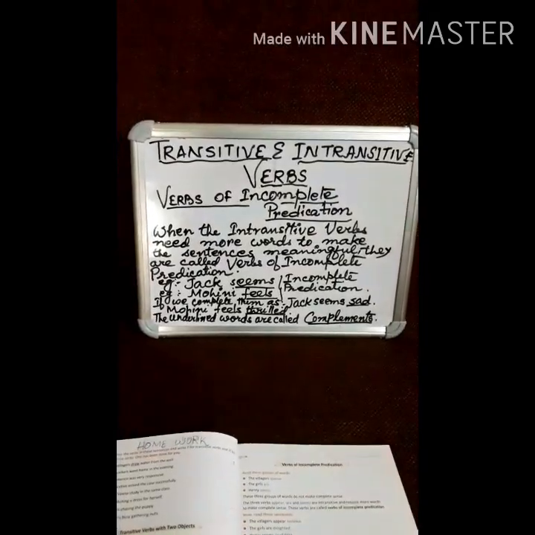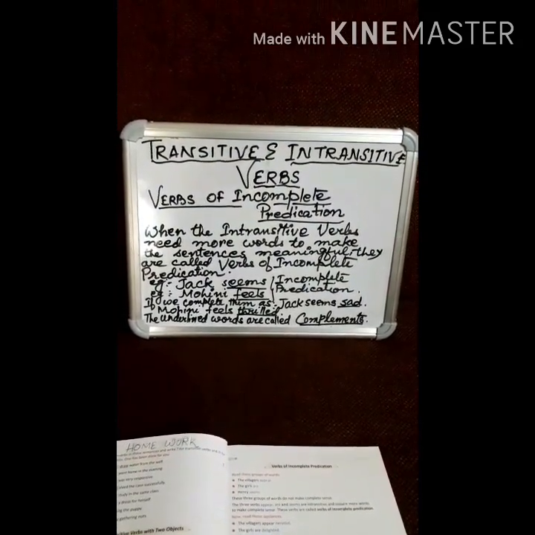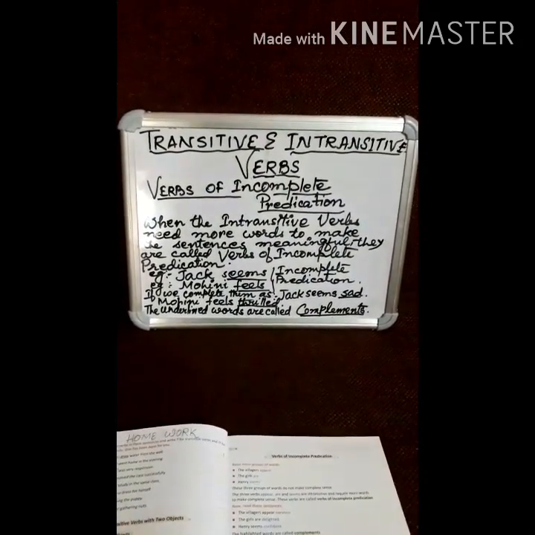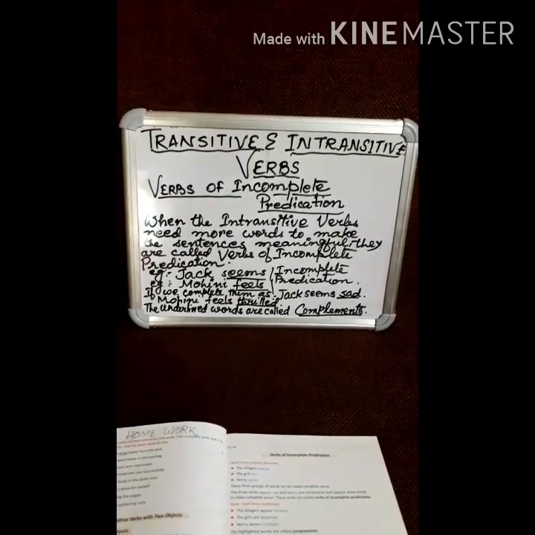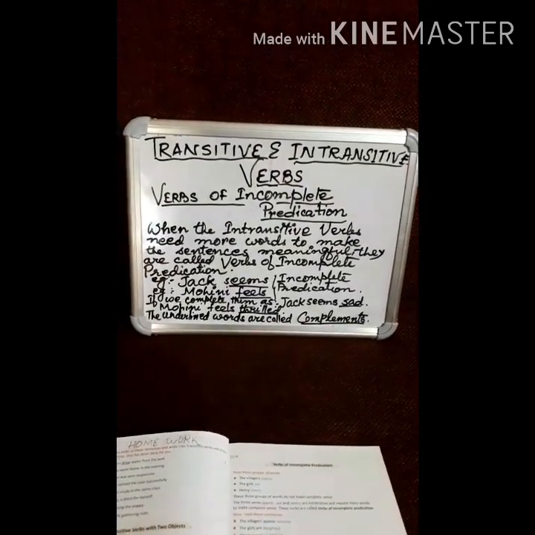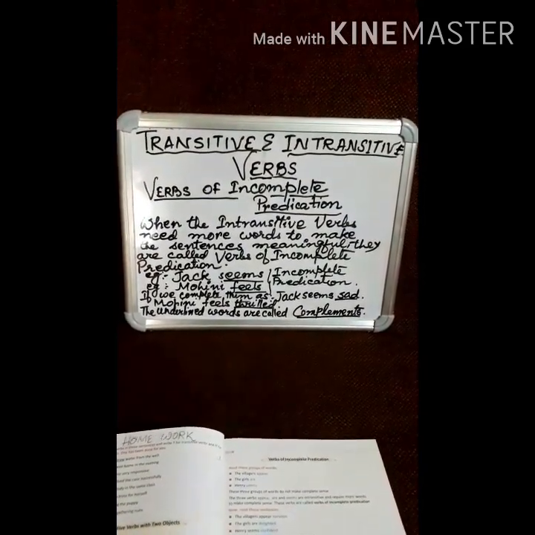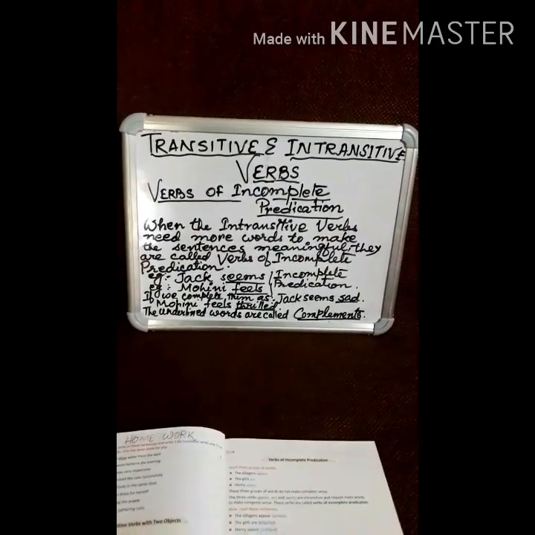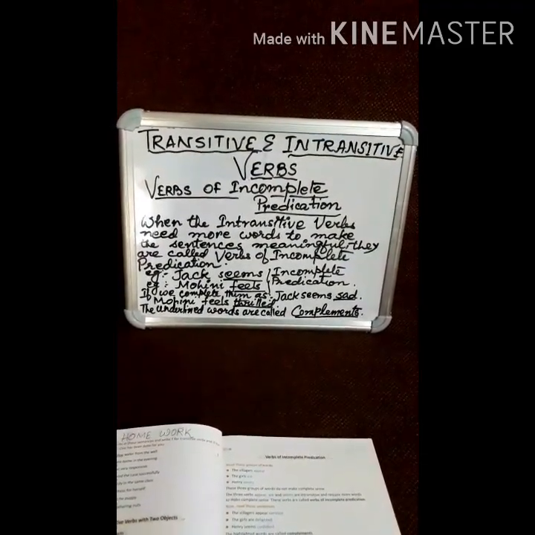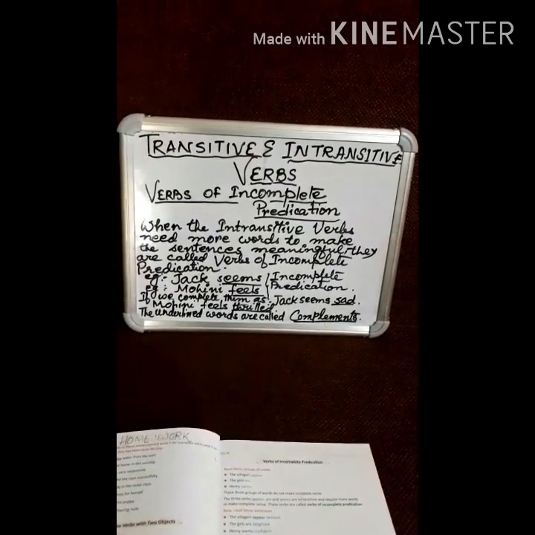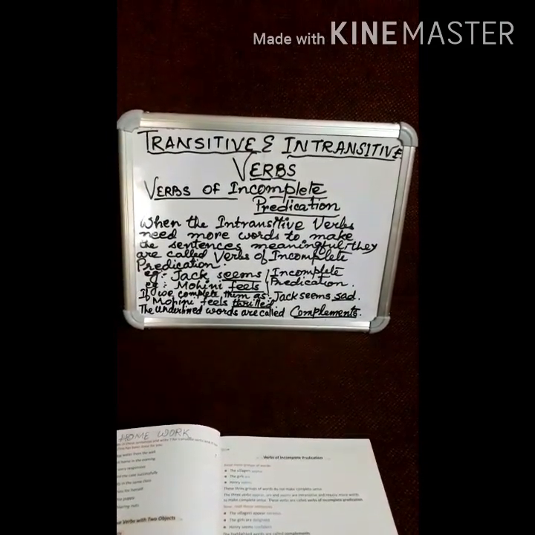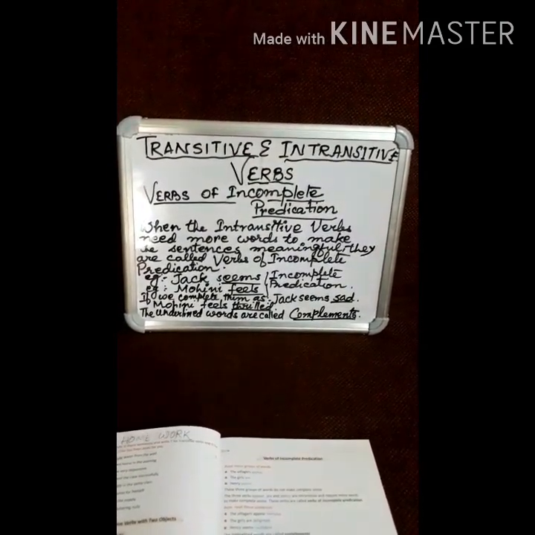Dear students, we will learn one more thing about verbs, that is verbs of incomplete predication. As you can see on the board, when intransitive verbs need more words to make the sentences meaningful, they are called verbs of incomplete predication.